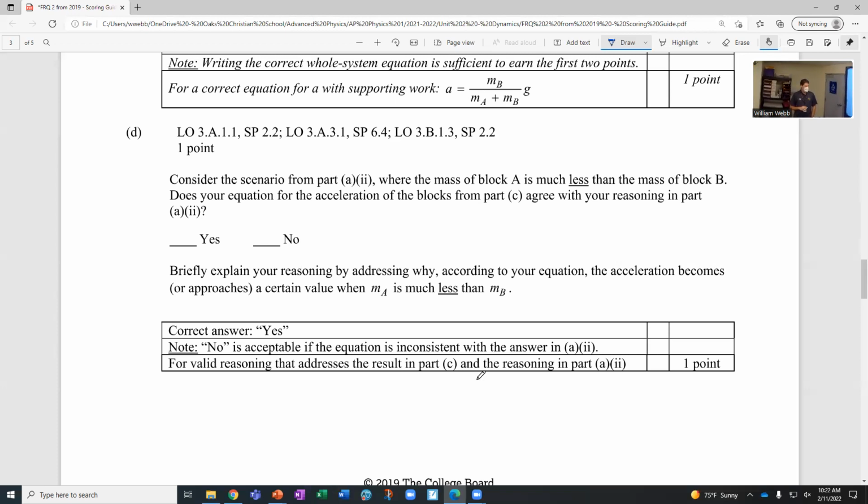But if you can't figure out why, then just answer this and you'll probably still get the point, because this is pretty typical. They try to avoid double penalties as much as possible. It's not always possible, but they do try to avoid it. So any questions on part D?